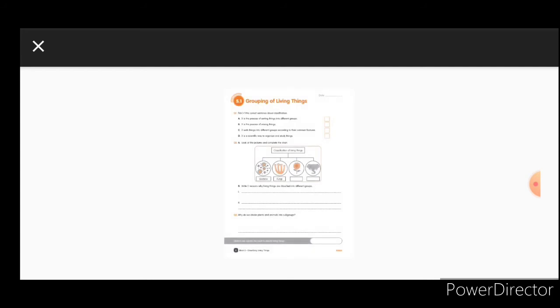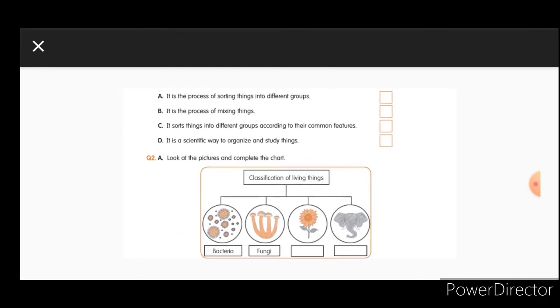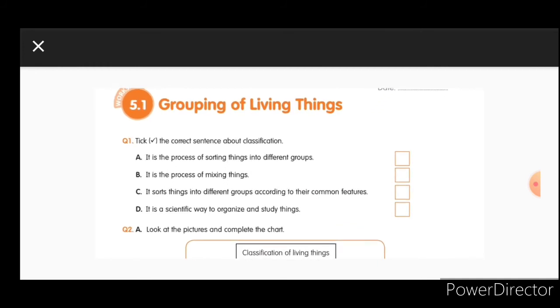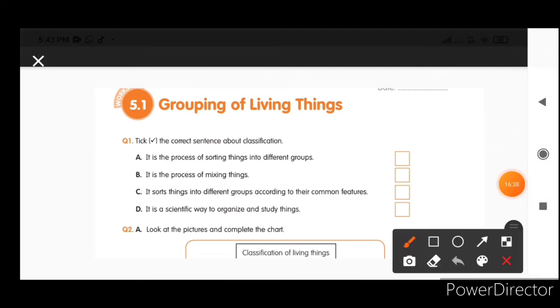So you can see here, grouping of living things. Tick the correct sentence about classification. There are different sentences given about classification. You just read them and give a tick mark if it is true. So classification is the process of sorting things into different groups.